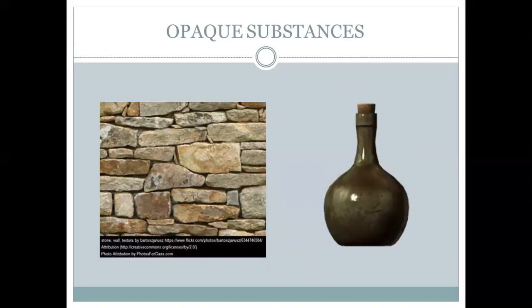Now opaque substances. Opaque substances are those substances which you cannot see through. Now here I cannot see what is inside. So this is blocking, maybe the shape or the color or the texture is blocking. So these are called opaque. Now the wall, the stone wall, what is there? I cannot see behind what is there. So these substances are called opaque substances.